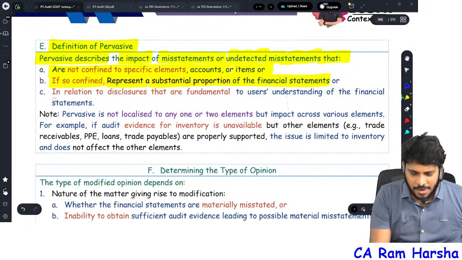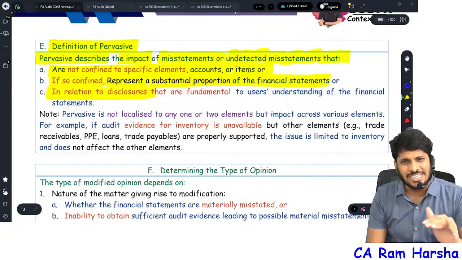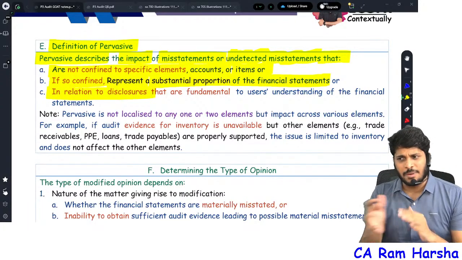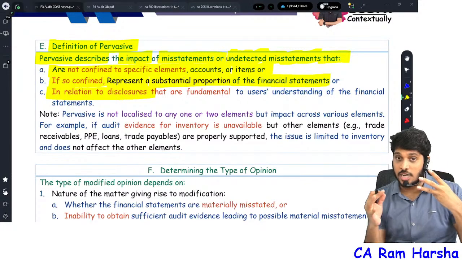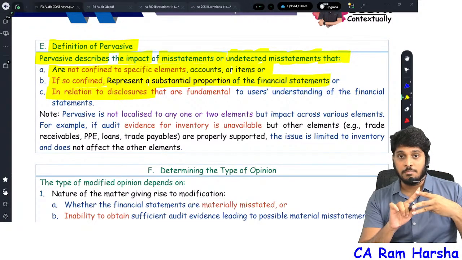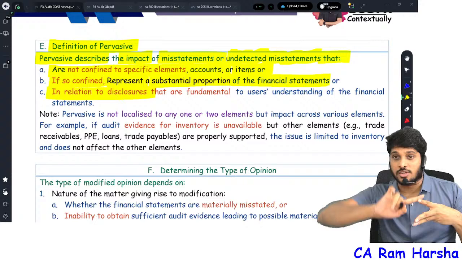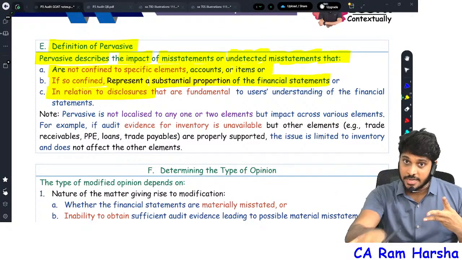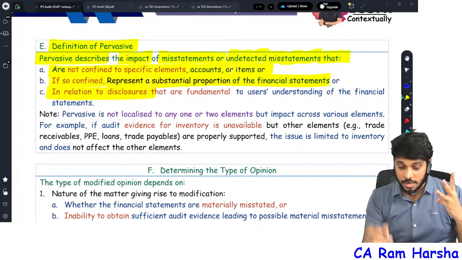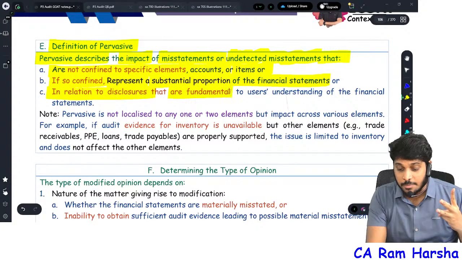Third one, pervasive can be in relation to a disclosure. There is a third criteria also. Three criteria were there to call a scenario pervasive. One, misstatements or possibility of misstatements are there in multiple places, not a specific item, or maybe a specific item but which is a substantial item, or relating to disclosures which are fundamental.